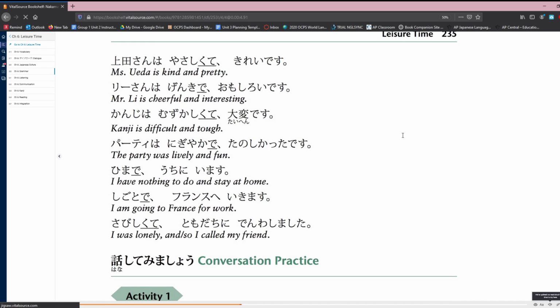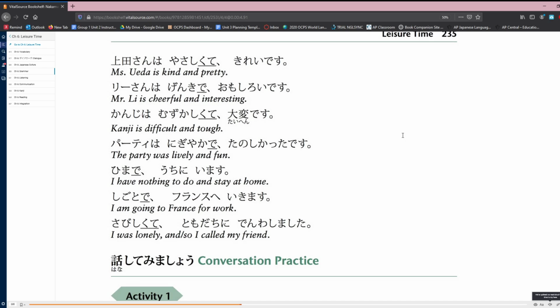So we have some examples here. I'm not going to go through all of them, so let's just try. Kanji is difficult and tough. I would say, kanji wa muzukashikute taihen desu. The party was lively and fun. Party wa nigiyaka de tanoshikatta desu. I am going to France for work. So, 仕事でフランスへ行きます.